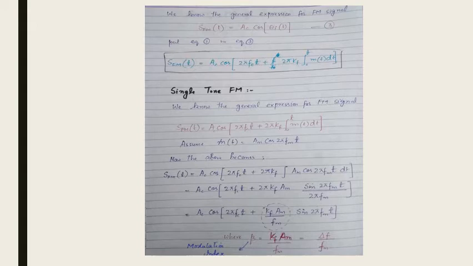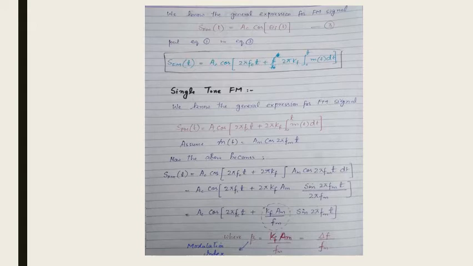Now if we integrate this part with respect to time, we know that the integration of cos is sine, so it will convert into sin(2π fm t) over 2π fm. The remaining constant will be 2π kf into Am, and this is the other part of the equation.